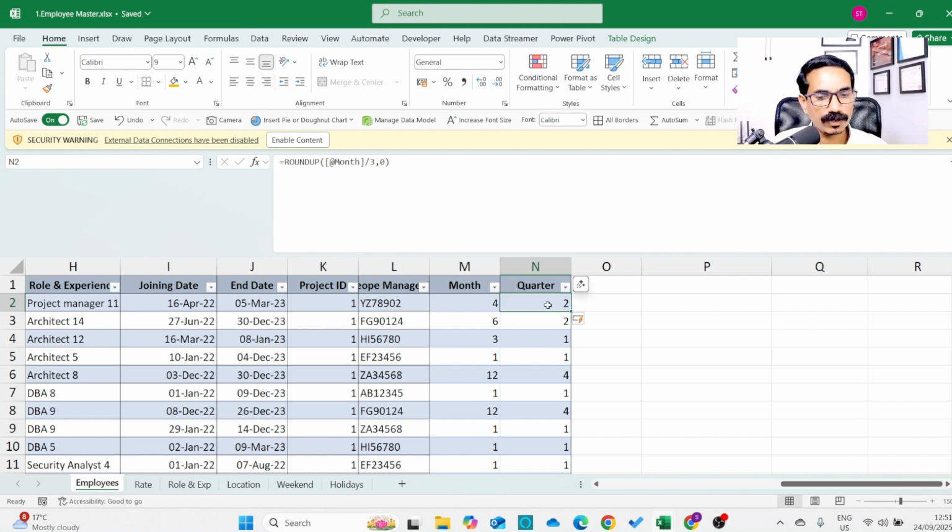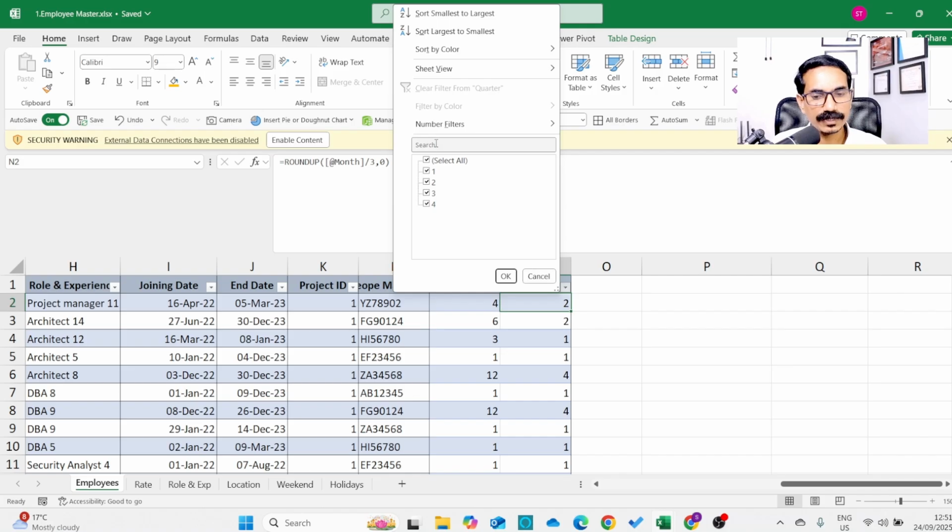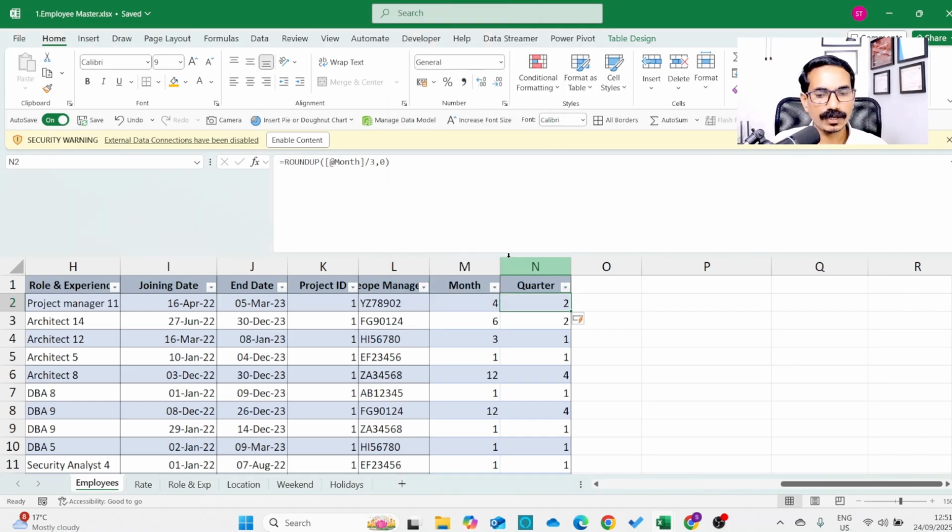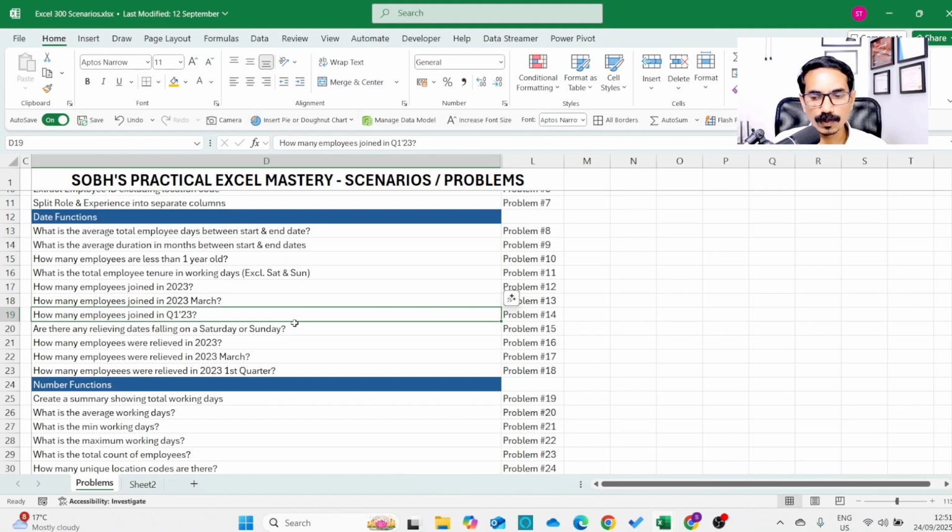So now we have calculated the quarter. Now you know how many people have joined in the second quarter. You can simply filter this and then find out how many people have joined in second quarter, right? If you want to find out for a particular year, along with the month, you can also calculate the year column, and then you can filter, right? So this is how we start solving the problems, right? So every Excel video is a problem, and you will start solving.